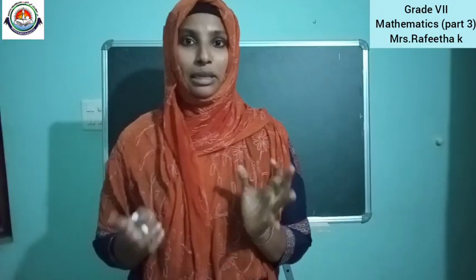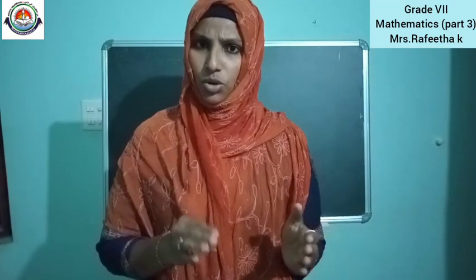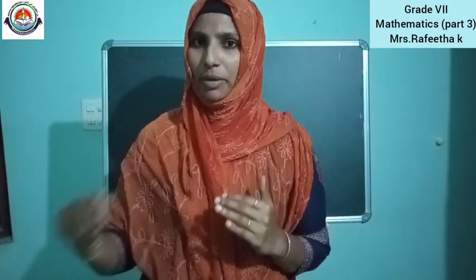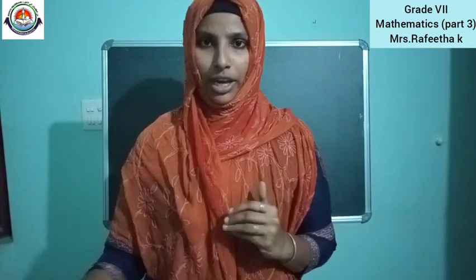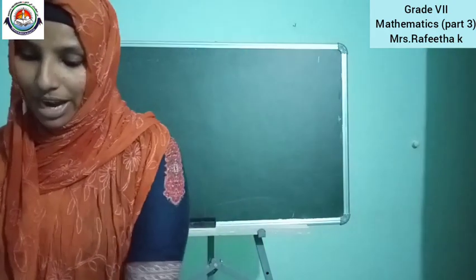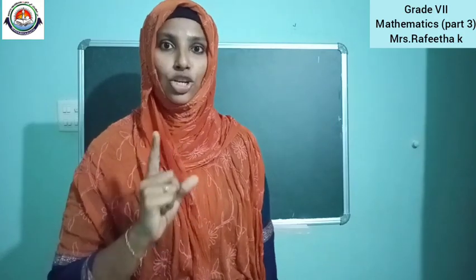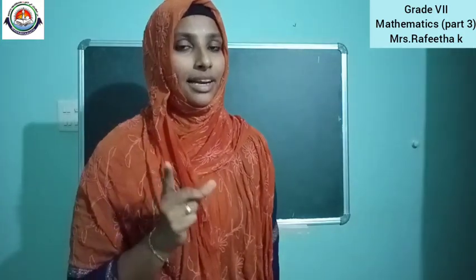We have studied the properties of integers in the case of multiplication. So, the same will be there in division also. Okay, so first we can check the closure property. What was the closure property? In the case of multiplication, we have studied some properties. Are you remembering? That is, if A and B are integers, then A into B will also be an integer.